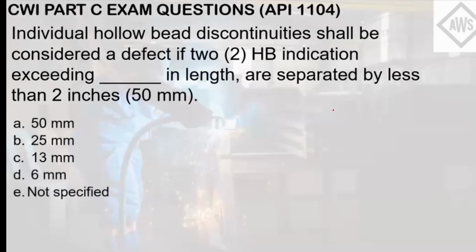If you interpret the problem, you cannot see here the weld length. That should be the criteria for basing the acceptable limit of the length of indication for these two hollow bead porosity. We cannot identify it since it was not given in the question. So the answer here is letter E.